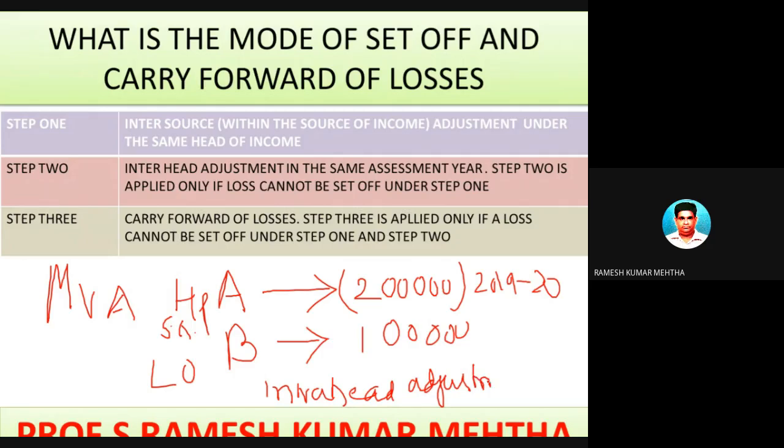within the same source of income, this loss of 2 lakh rupees can be set off against income from a similar source of income. So in this case, the loss of 2 lakhs can be set off against the income from house property B of 1 lakh rupees. So let's set off. So 1 lakh rupees, can I deduct? This is the profit. Can I deduct the whole amount?